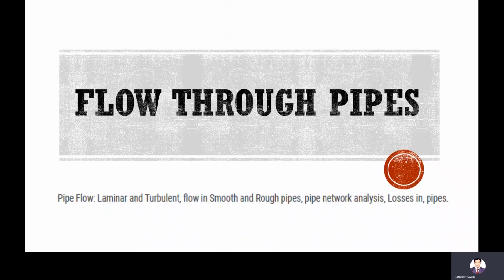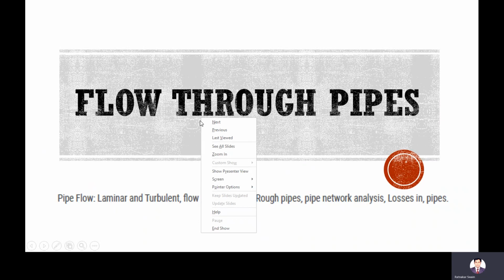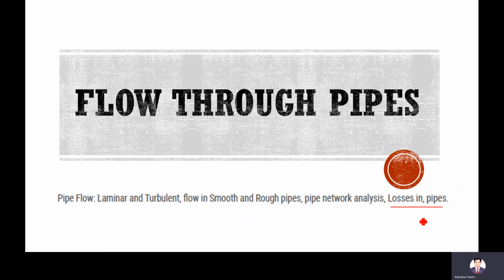Today I will continue the flow through pipes chapter. In the last class we discussed laminar and turbulent flow and smooth and rough boundary. Today we'll discuss the losses in pipes.